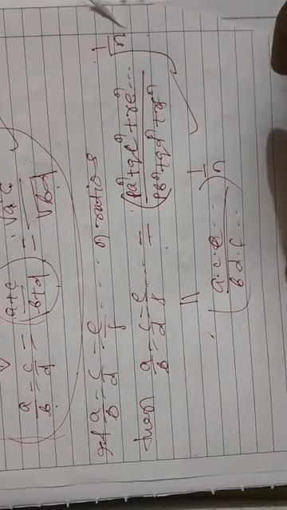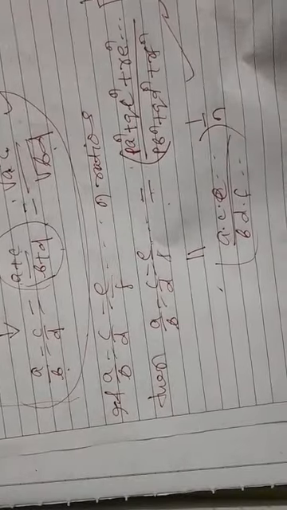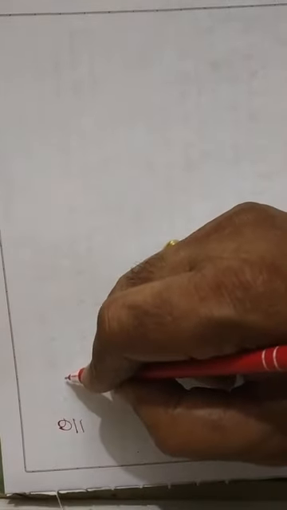Now, I shall give you some questions based on the application of these rules. Question 1.